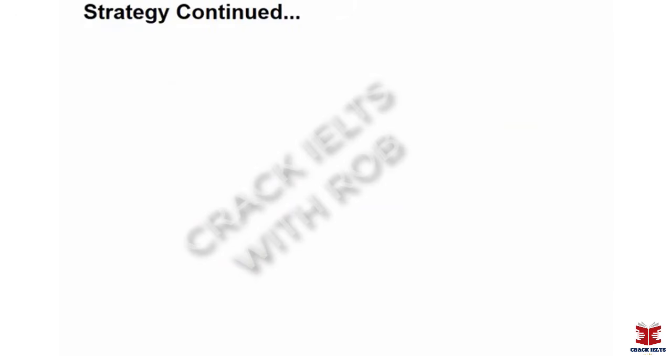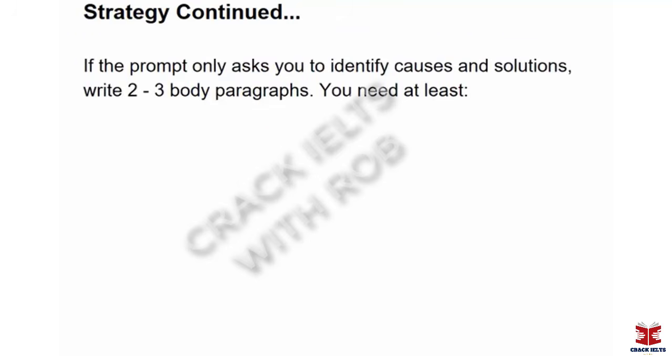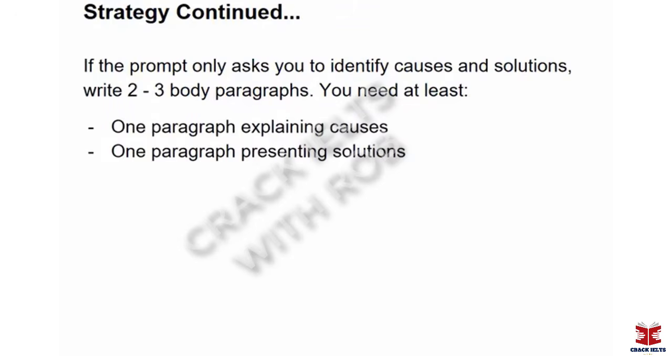Now, some more strategy to consider, just in terms of how to organize your writing. It's pretty straightforward for this essay type. If the prompt only asks you to identify causes and solutions, okay, so you have to write about both, then you can write 2 to 3 body paragraphs, okay? You need to have at least one paragraph explaining the causes and at least one paragraph explaining the solutions.